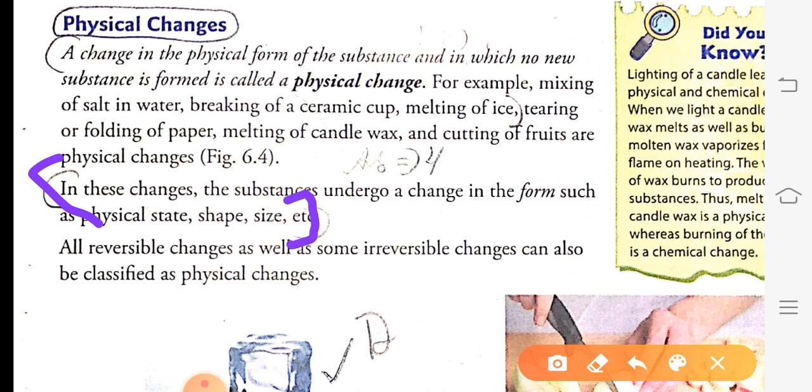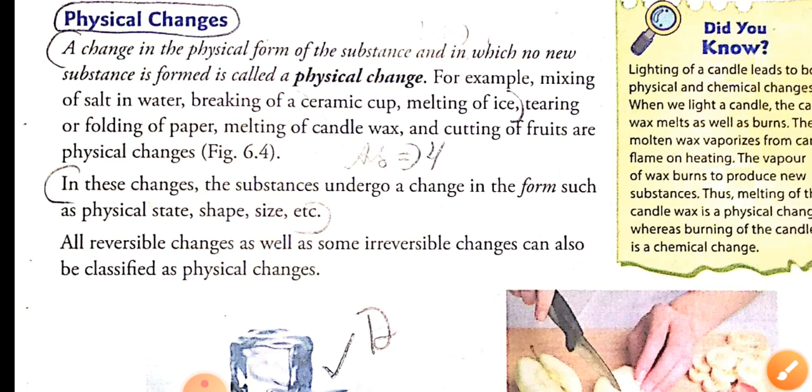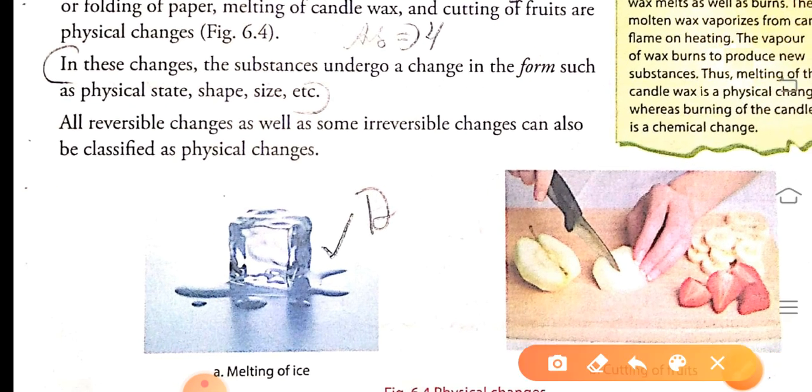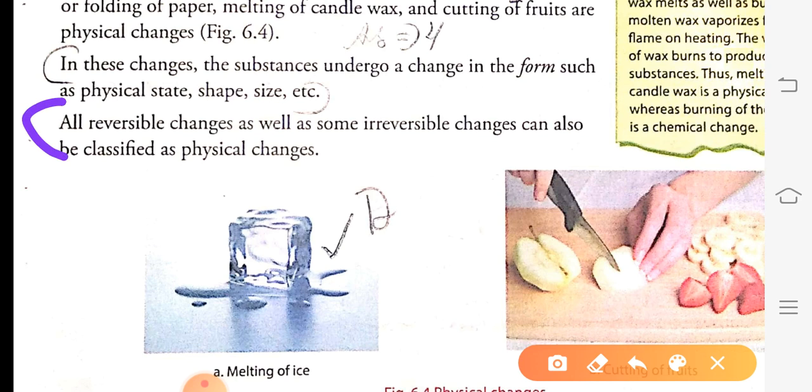There is no new substance formed in this change. All reversible changes as well as some irreversible changes can be classified as physical changes.